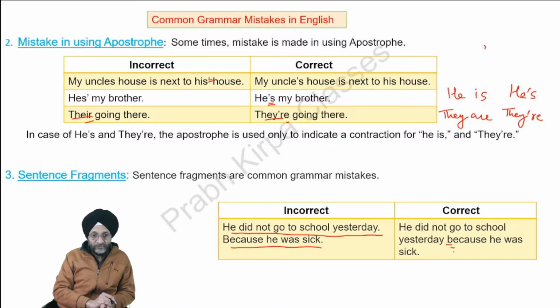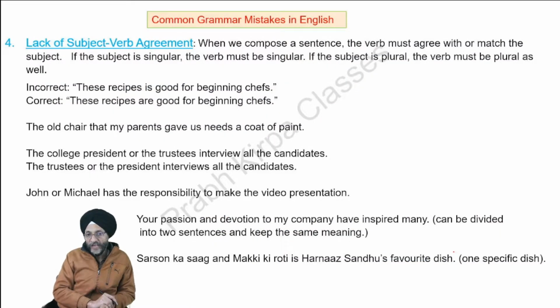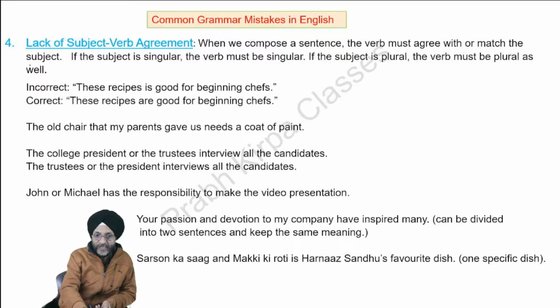Next, lack of subject verb agreement. When we compose a sentence, the verb must agree or match with the subject. Now you will see these recipes is good. Recipes is a plural. Here we have used is. In case of plural, we have to use are. These recipes are good for beginning chefs. If the subject is singular, the verb must be singular.